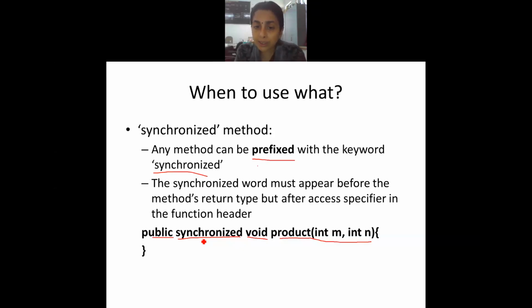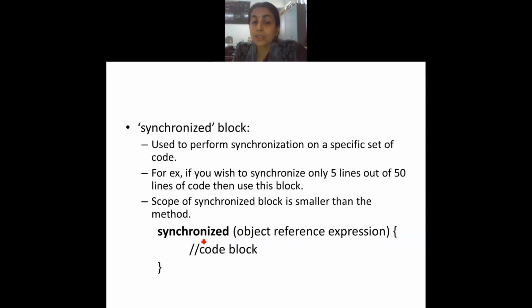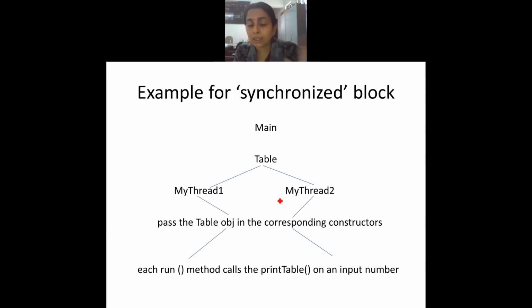So I have just discussed the ways in which you can do it. Then the synchronized block, when to use it? I think I have told it very clearly. If you want to synchronize only 5 lines out of 50 lines of code, then you can use the synchronized block. Under the synchronized block, you can write whatever code you want to synchronize. This kind of example I'll be showing in the coming examples. Let me end this for a while. I'll come back to this presentation later.